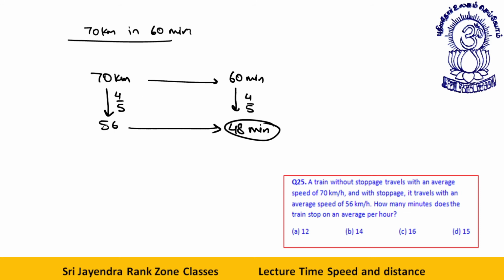So, what can we say? How many minutes does the train stop on an average per hour? Therefore, instead of 60 minutes, it is traveling for 48 minutes. Therefore, the train stops for 12 minutes per hour. This is your answer. Okay, next one.